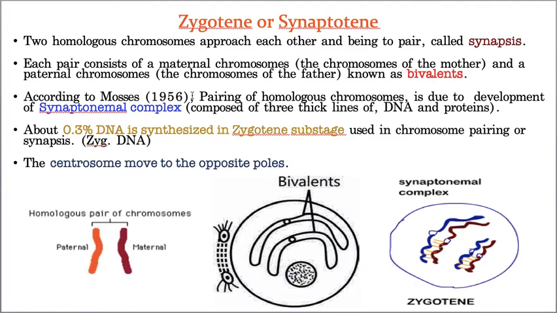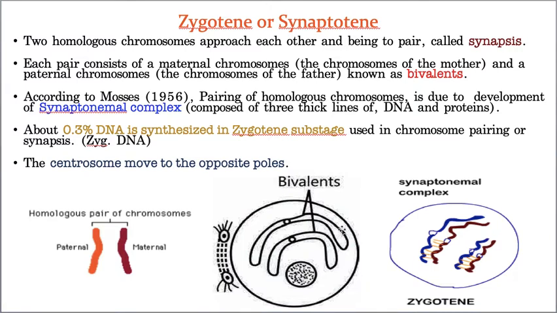Same here. Earlier, chromosomes were scattered. The 46 chromosomes didn't have any proper place, they were in whatever pattern they wanted. But now these 46 turned into 23 pairs. That means one paternal, one maternal, one paternal, one maternal. Now the 46 chromosomes became 23 pairs of chromosomes. Now you understood? And that paired condition is called the bivalent stage.